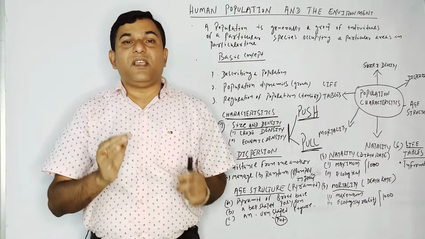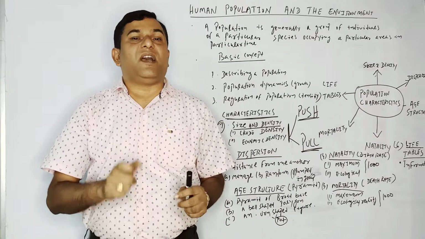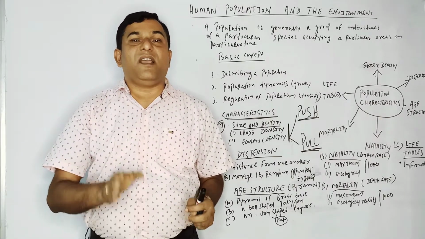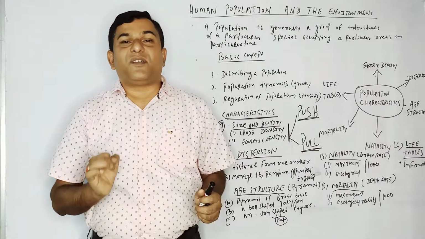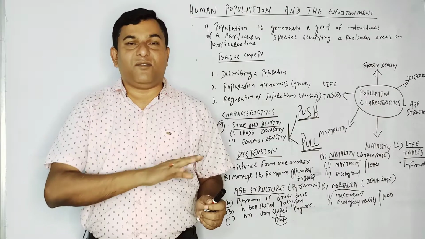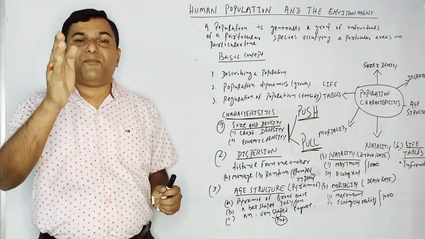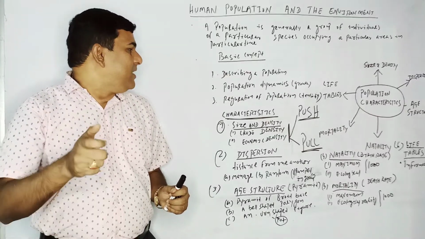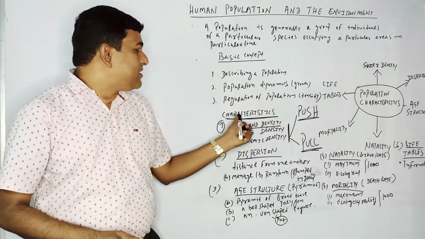For this purpose, our government is taking various measures: how to check population, how to increase the birth rate or reduce the death rate, or how to make it balanced. How do we maintain birth and death in a balanced way? So much for that.